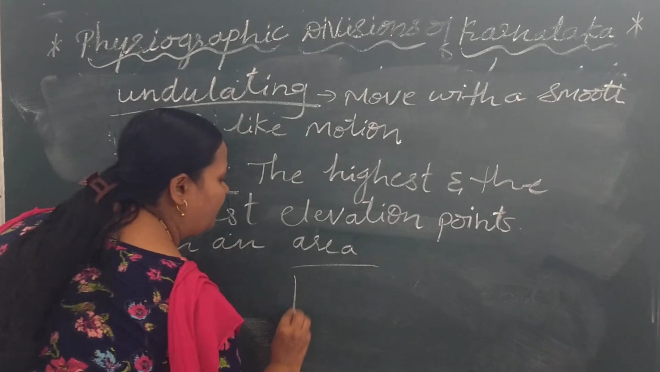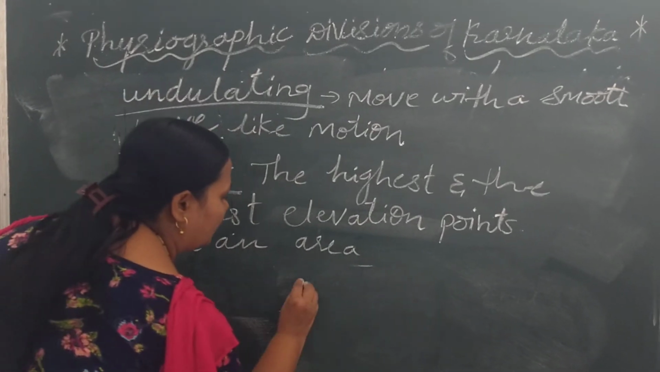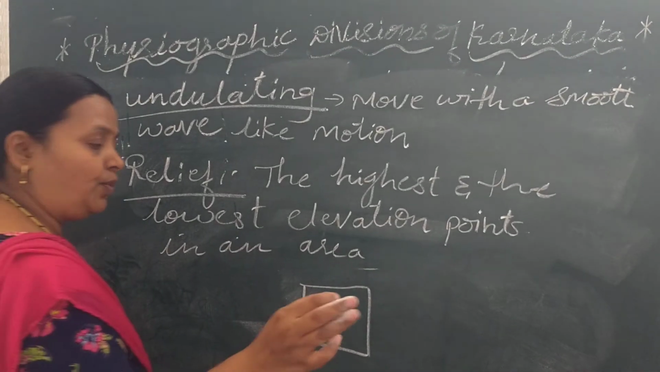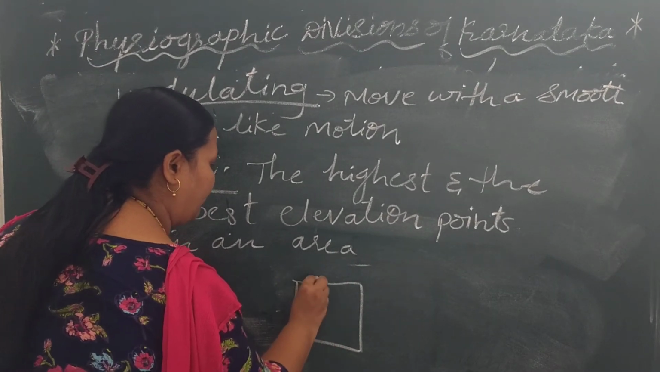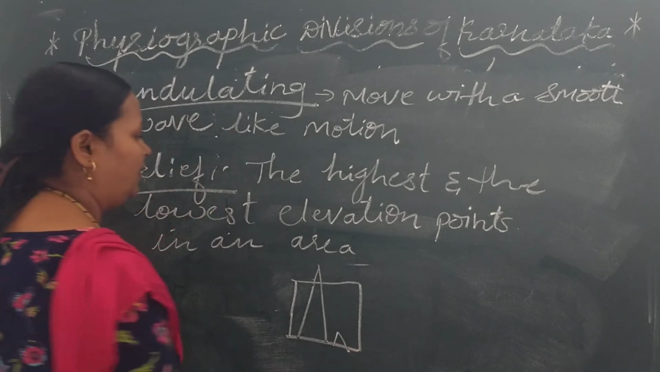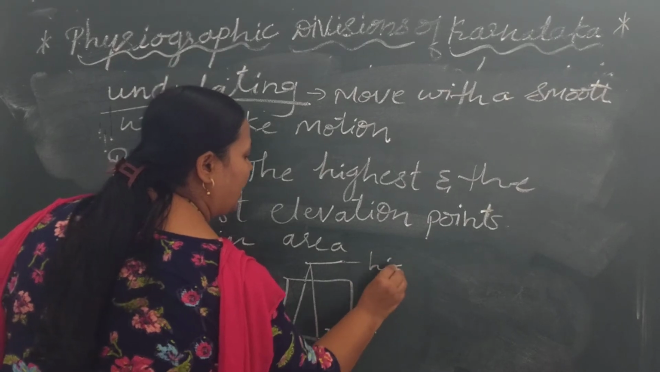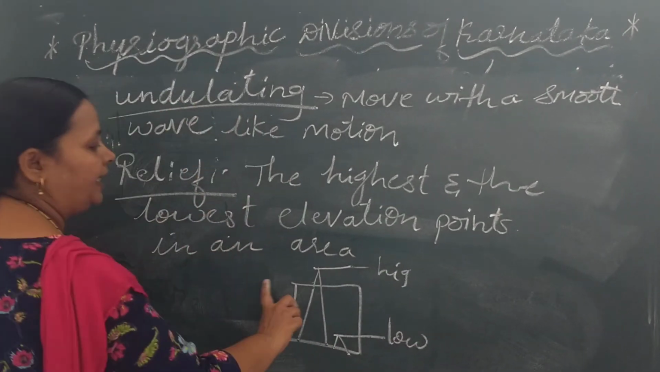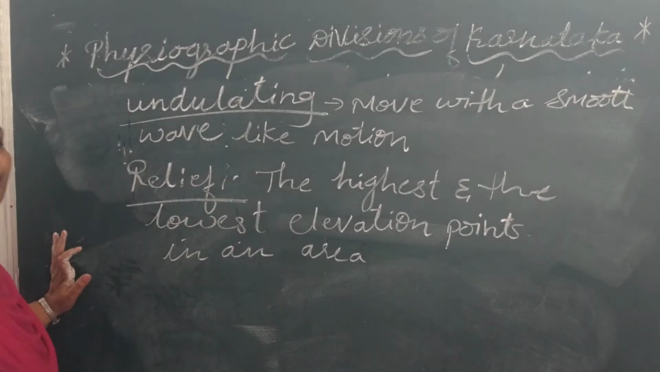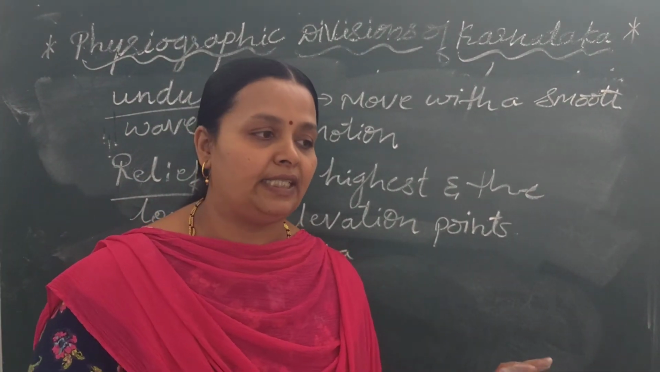Means, take an example here. Think that this is an area. In this area, which is the highest point? It might be this is the highest point, and the other might be this is the lowest point. So what is relief? The highest and the lowest point in an area, that is called a relief. Okay, got it? These are some of the keywords which we come across while discussing this chapter.